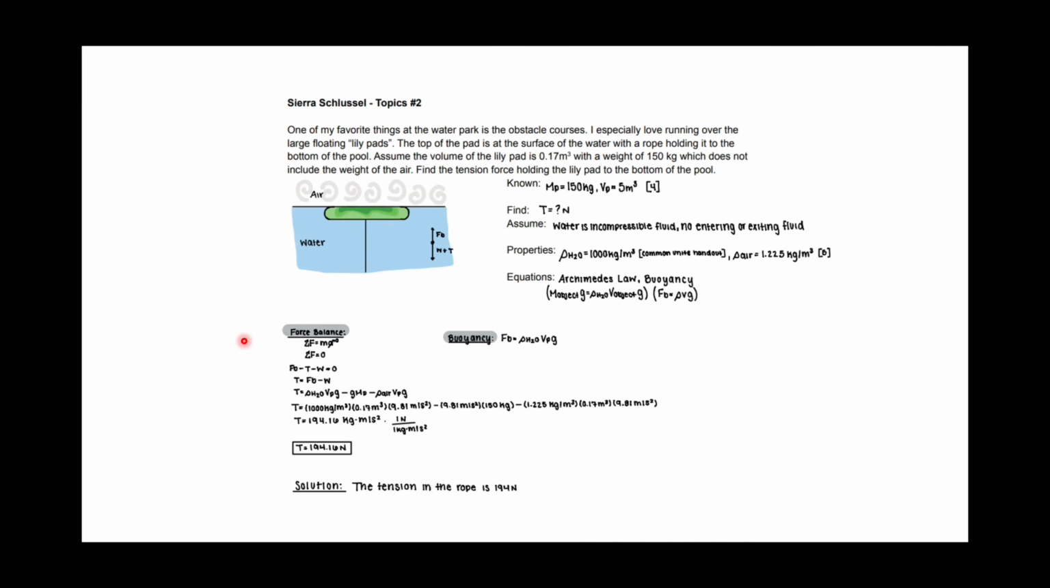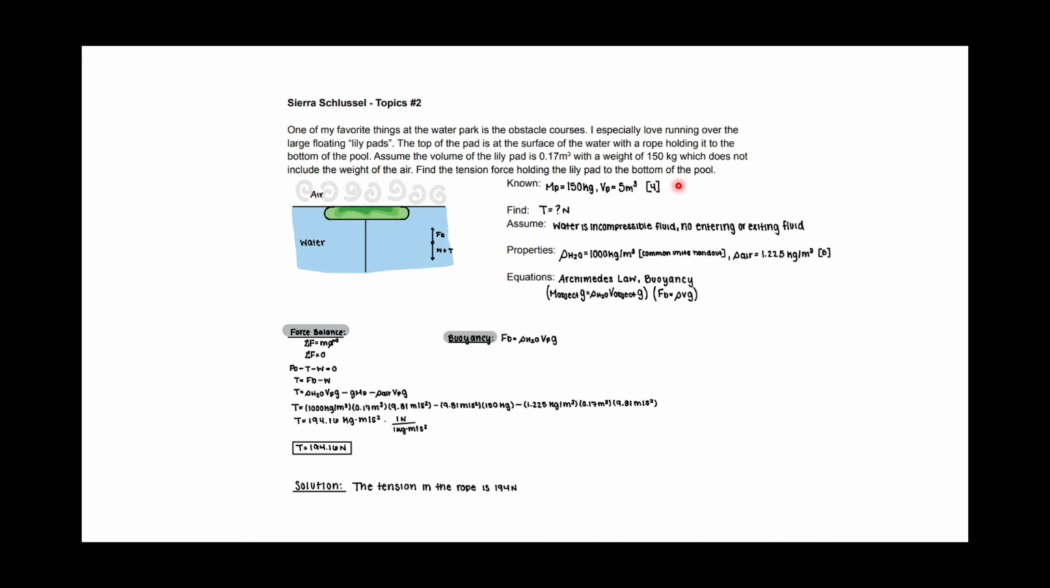Continuing with our discussion of topic 2, we can see that there is a lily pad at a water park. The top of the pad is at the surface of the water with a rope holding it to the bottom of the pool. Assuming that the volume of the lily pad is 0.17 meters cubed with a weight of 150 kilograms, which does not include the weight of the air, we want to find the tension force holding the lily pad to the bottom of the pool.